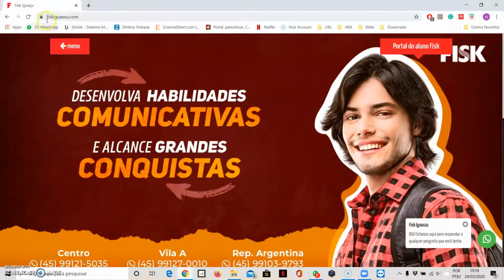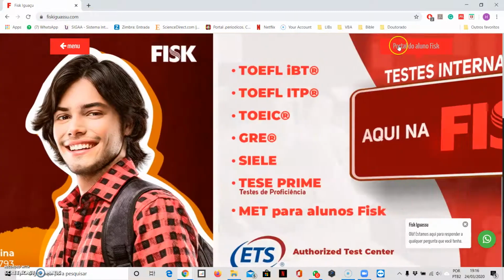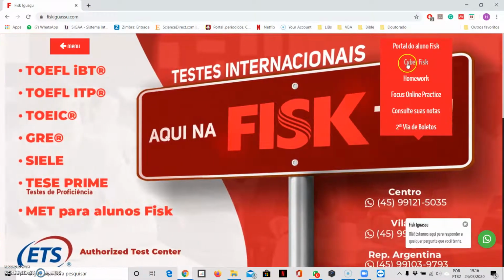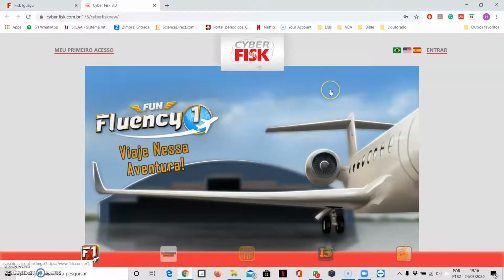Okay, so the first thing you have to do is come to fisciguaçu.com. You're going to click here Portal do Aluno, and you're going to click on the option CyberFisk. There's also an app for your phone. Later I can do a video about that. You're going to click here and enter.